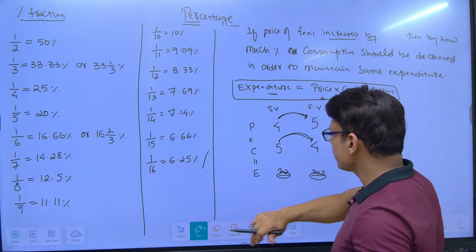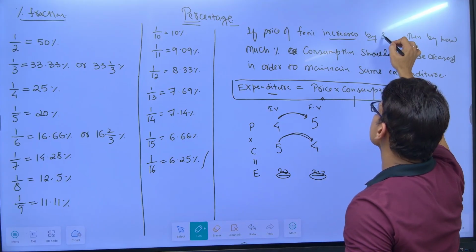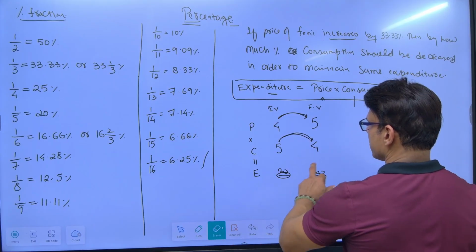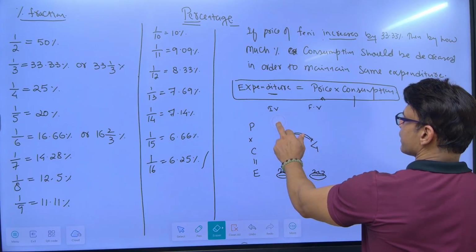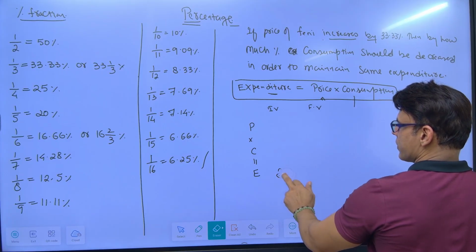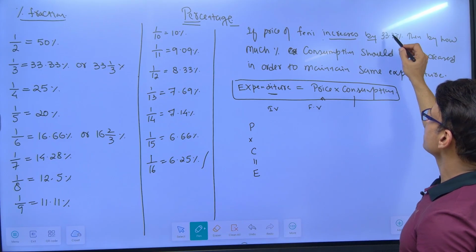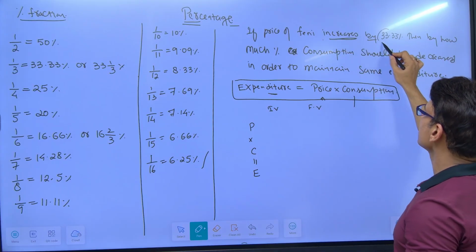Suppose this value, if I change it to 33.33%. So first of all, what is 33.33% equivalent to, what fraction? 1 by 3.